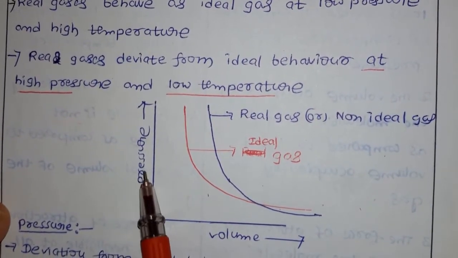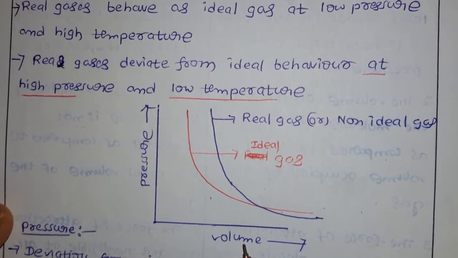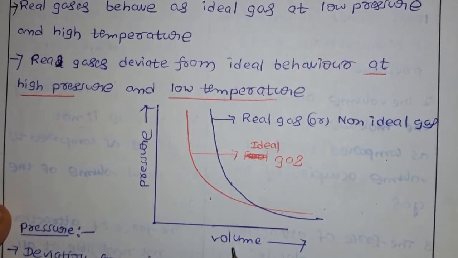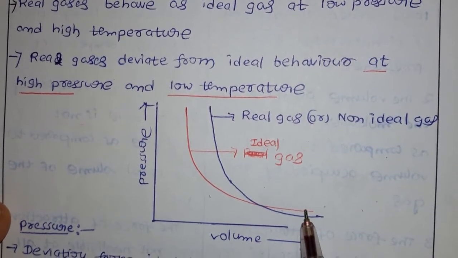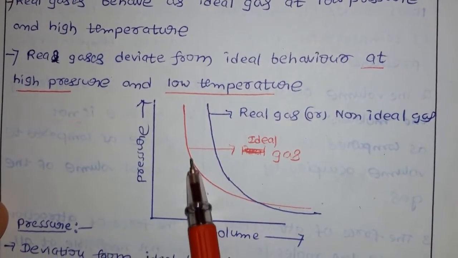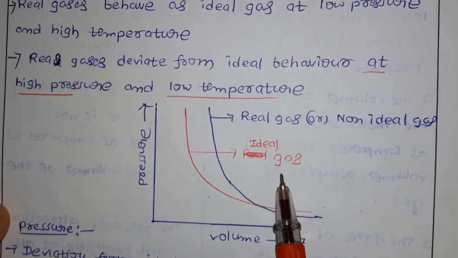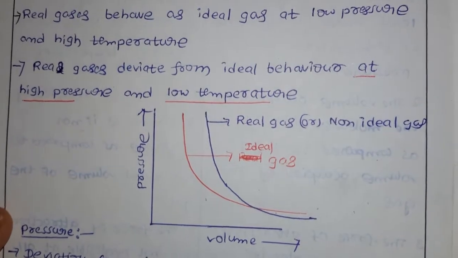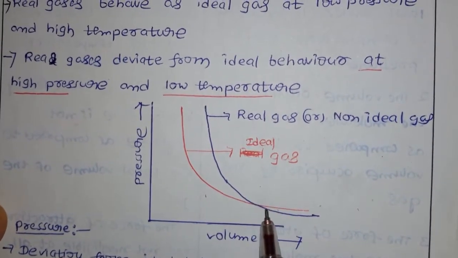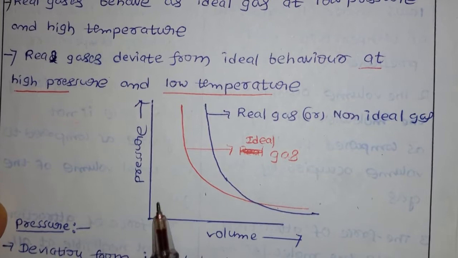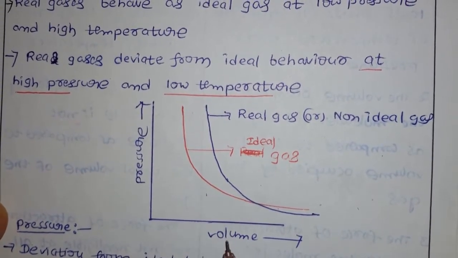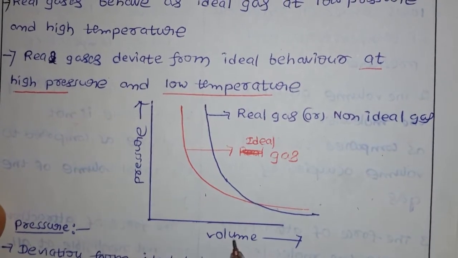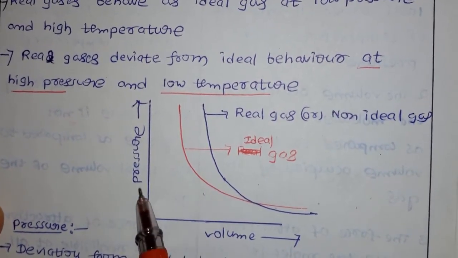This is the pressure versus volume plot, which we already discussed in the case of Boyle's law. Pressure has an inverse relation with volume. Here we have two lines. The red line indicates the ideal gas, and the blue line indicates the real gas or non-ideal gas. Now forget about the real gas for the moment. In Boyle's law, pressure and volume have an inverse relation. What does inverse relation mean? If pressure increases, volume has to decrease. If volume increases, pressure has to decrease.